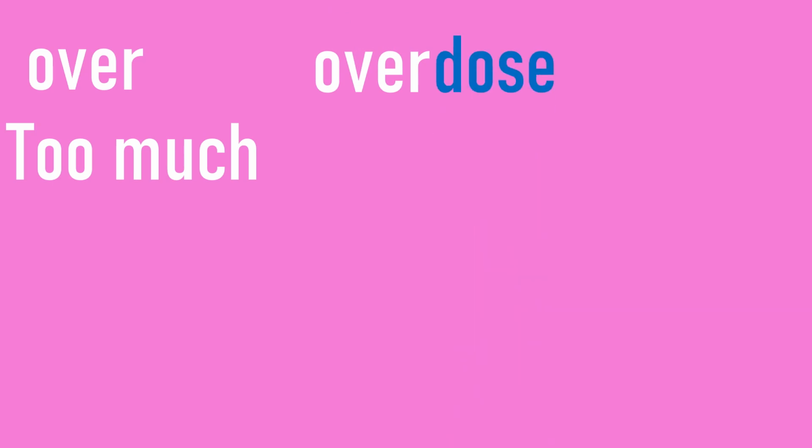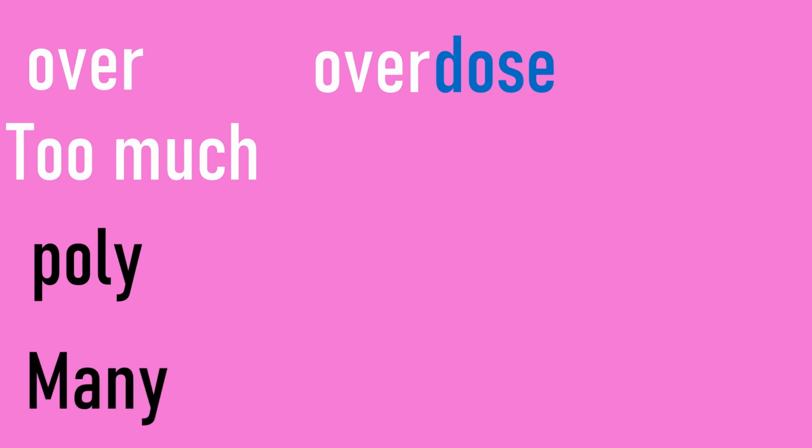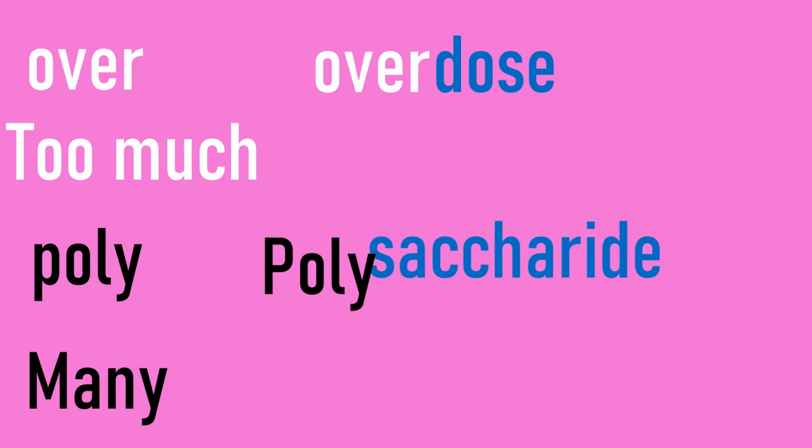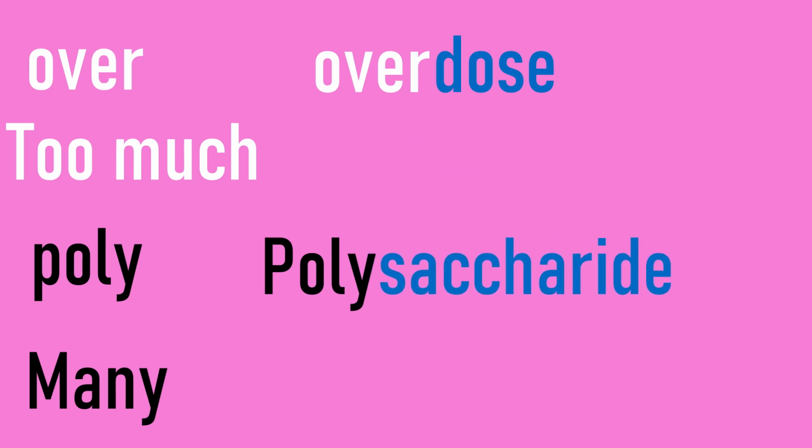Here we have another prefix, over. Over means too much. For example, overdose. Poly. Poly means many. For example, polysaccharides. Simply many saccharides. Next we have semi. Semi means half. For example, semicircle. This is a circle. Half of the circle is called a semicircle.